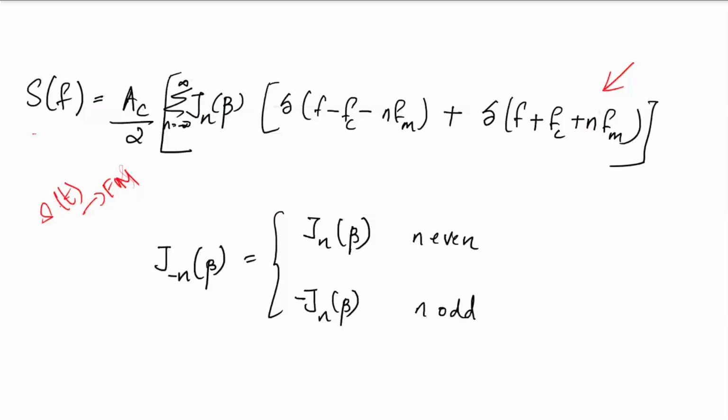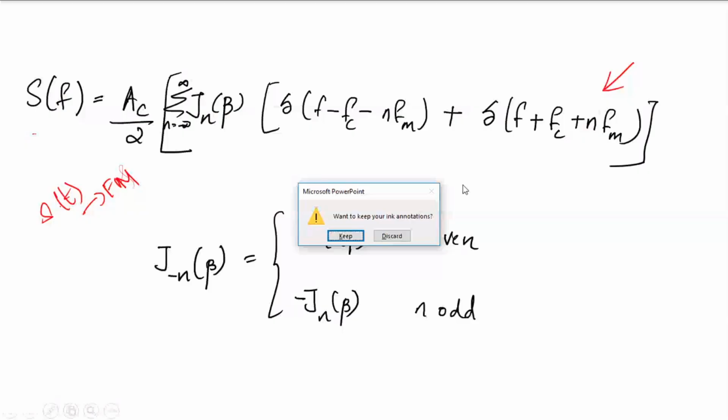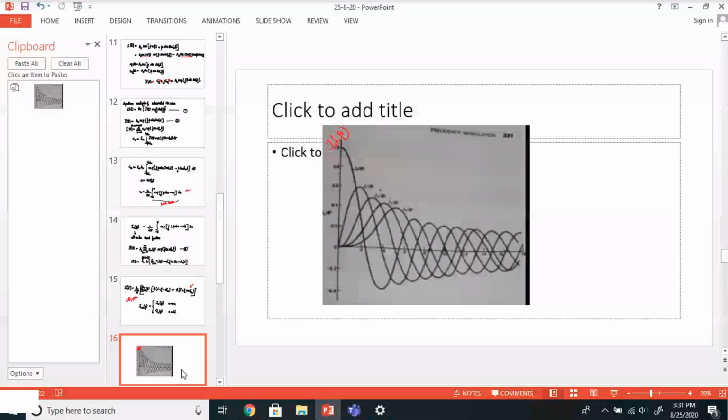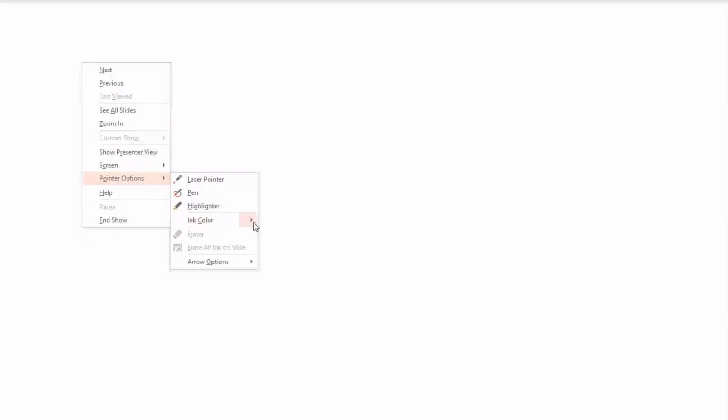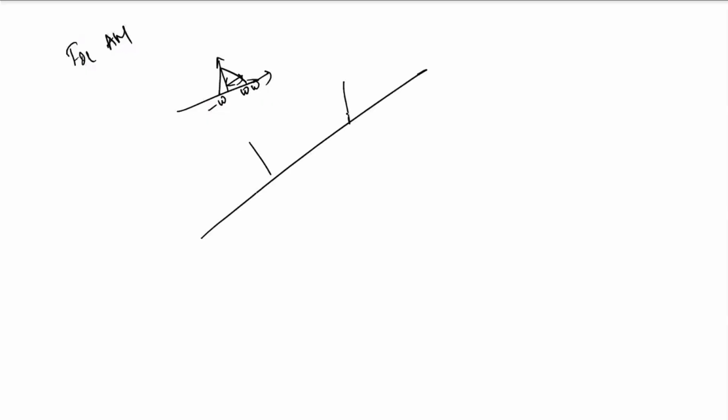For a message signal of width W, say this is my message signal, having a bandwidth W. That means it extends from minus W to W. My amplitude modulated signal will be like this, so my bandwidth will be 2W.